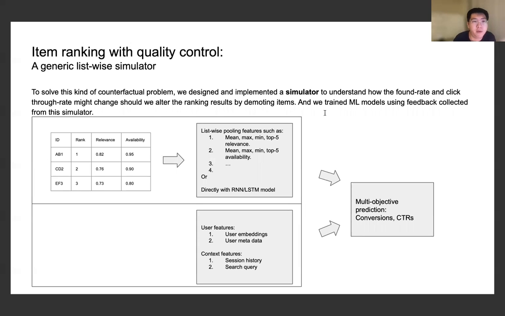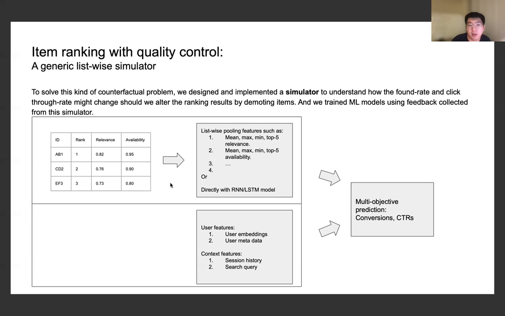Instead, we built a very generic list-wise simulator. Basically, we want to use these simulators to understand how the found rate and click-through rate might change should we alter the ranking results by demoting some items. And we train the machine learning models using the feedback collected from the simulators. Basically, there are two types of features. One type is more static, that's the user's features, the user embedding we have from other models, or maybe the context for that search query specifically.